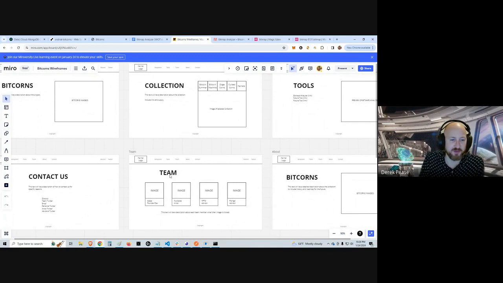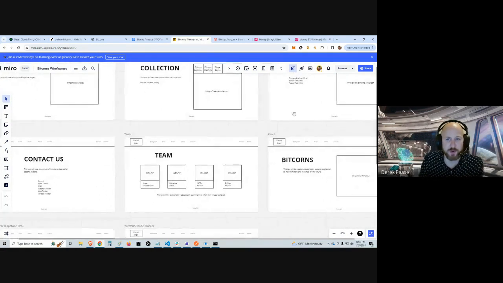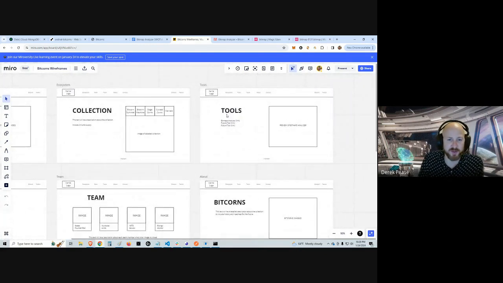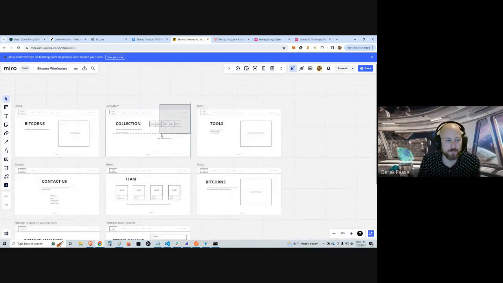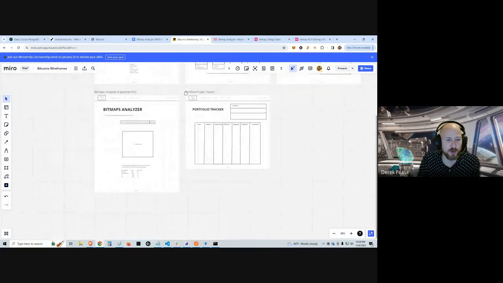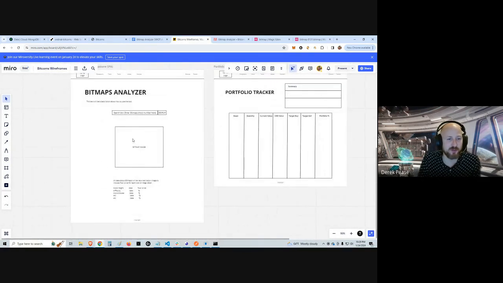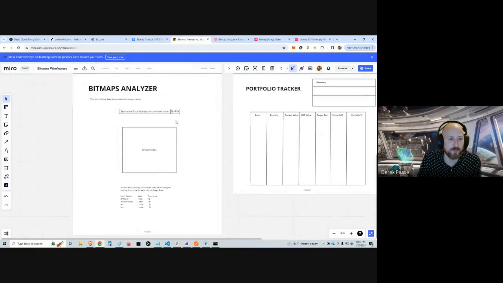We'll have a team page with information about each member of our team. And then nested under the Bitcorns project, we'll have developer tools such as the Bitmaps floor price analyzer and any future tools that we decide to build. Then the actual SPA itself, the web application, is the Bitmaps analyzer.